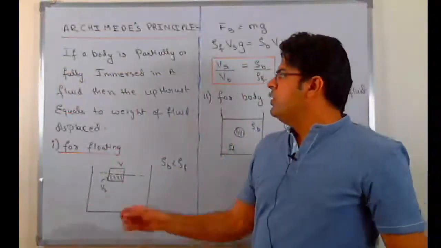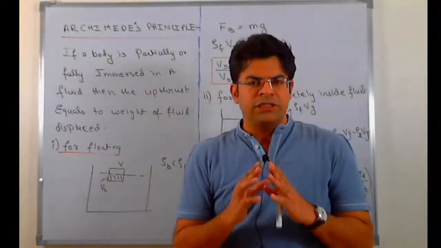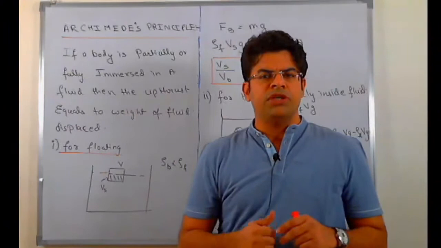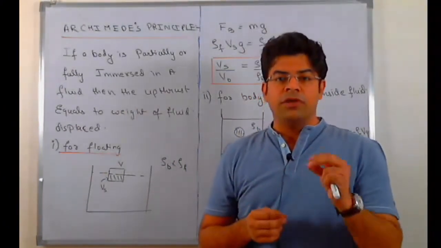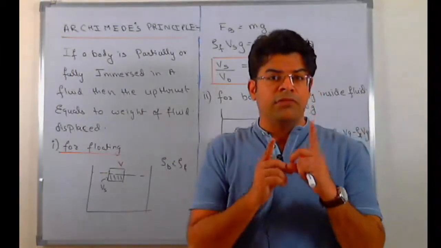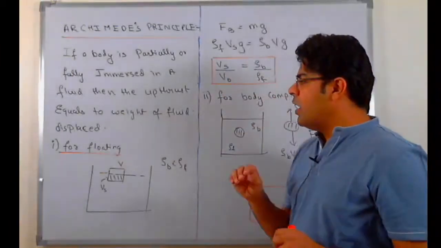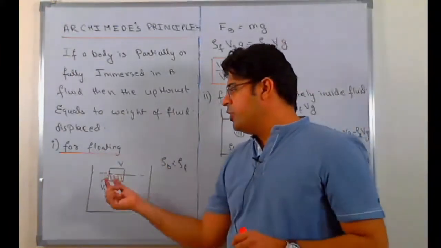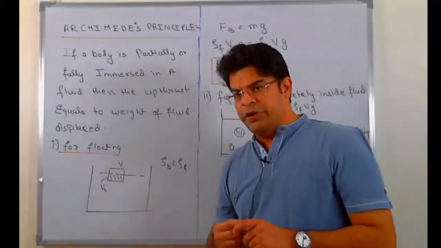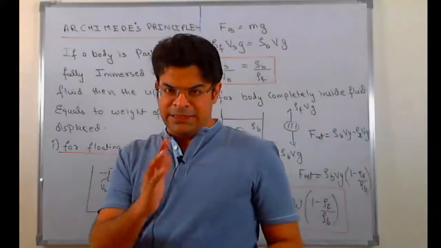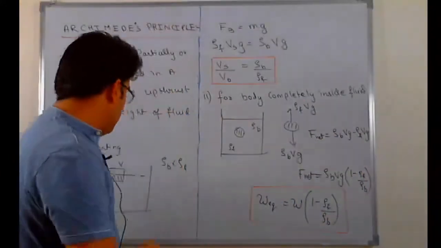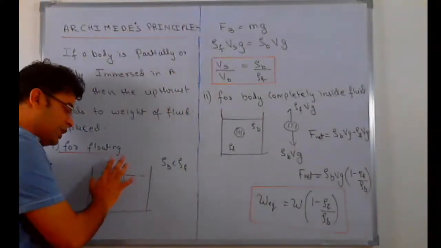Archimedes principle. If a body is partially or fully submerged inside a fluid, then the upthrust force acting on the body is equal to the weight of the fluid displaced. Let us consider two cases. Case 1, when a body floats on a fluid. If a body floats on the fluid, then the density of the body has to be less than the density of the fluid. If the body floats, this means that it is in equilibrium.